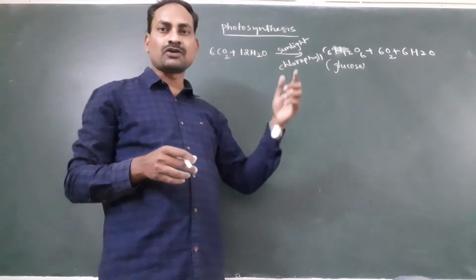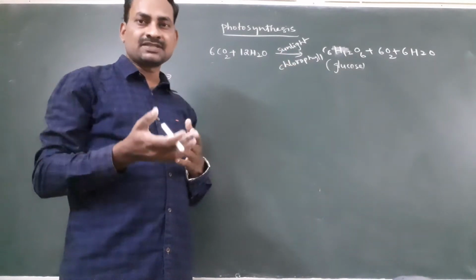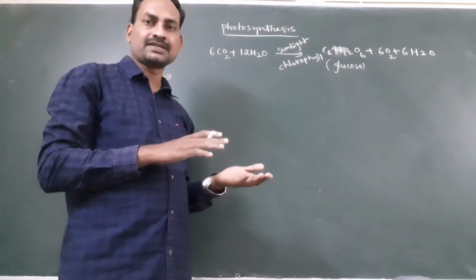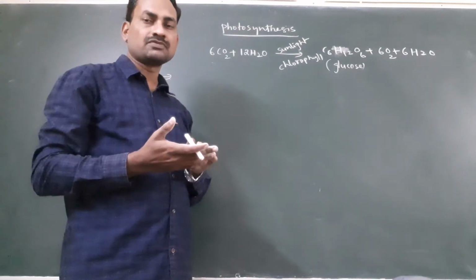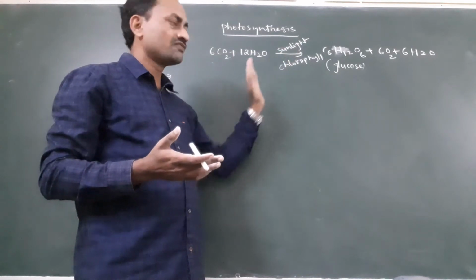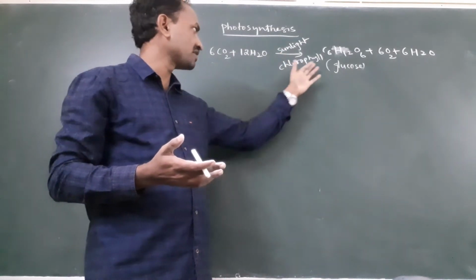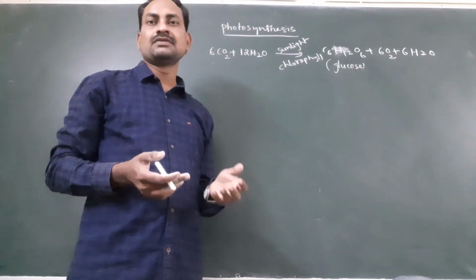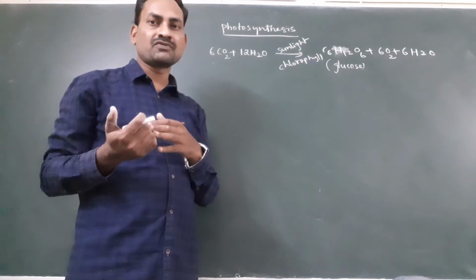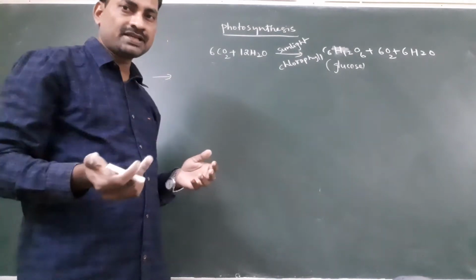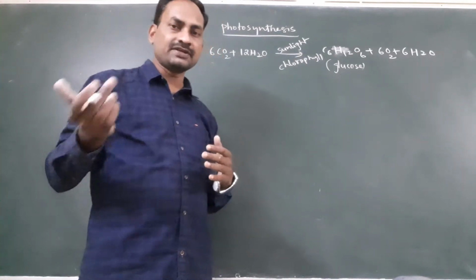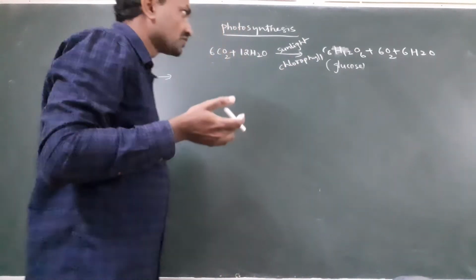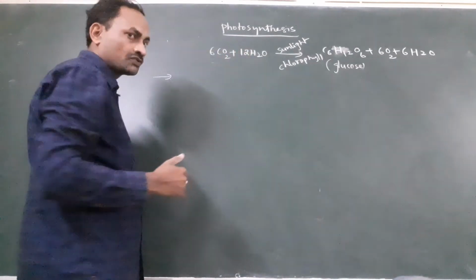By selecting a potted plant and keeping it in the dark or in the sunlight, we can prove that sunlight is essential for photosynthesis. Similarly for chlorophyll, if you take a variegated leaf and test for starch with iodine, you can find that chlorophyll is essential for photosynthesis.